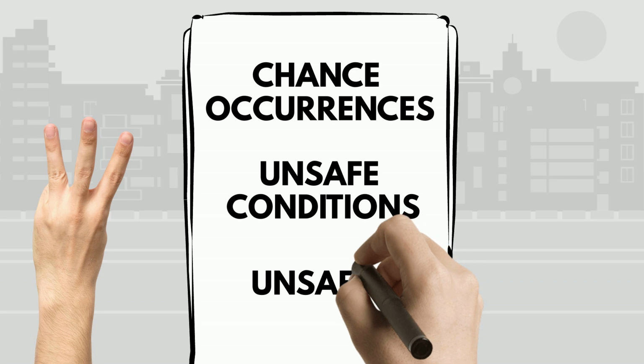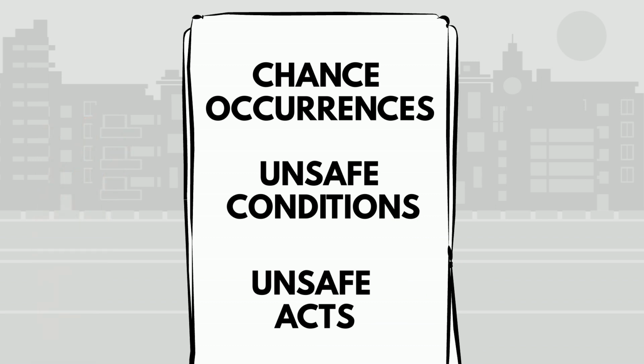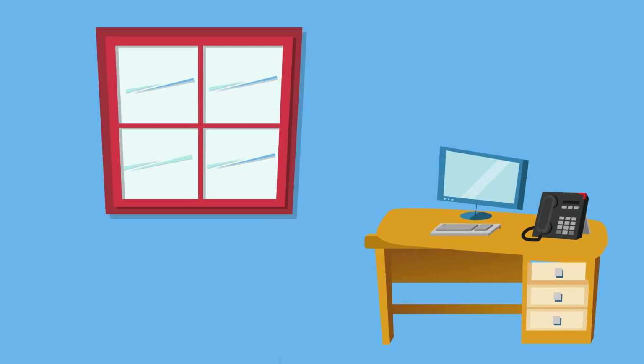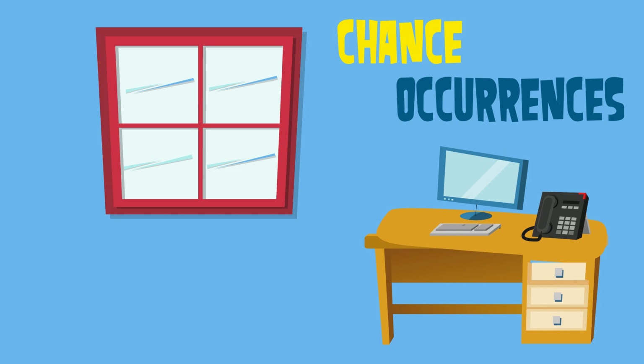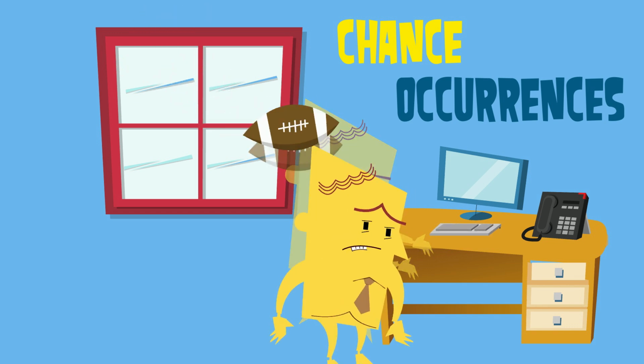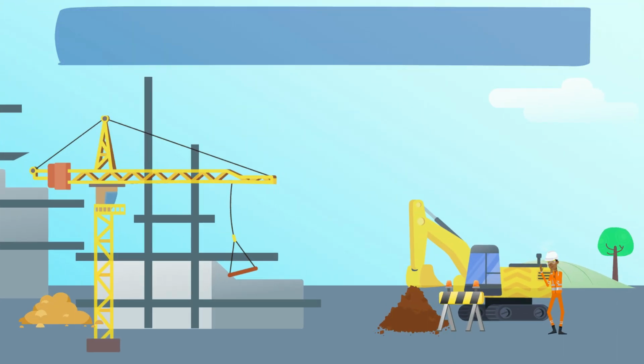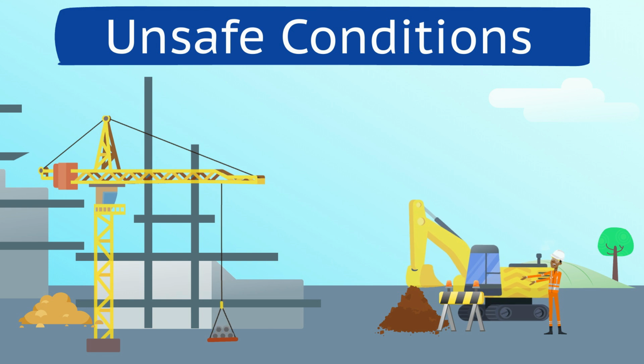Chance occurrences contribute to accidents but are more or less beyond the management's control, or the employee's control. For example, walking past a plate glass window just as someone hits a ball through it, or working in a building as a car accident happens that breaks into the building. This episode will just focus on unsafe conditions and unsafe acts. Let's start with unsafe conditions.